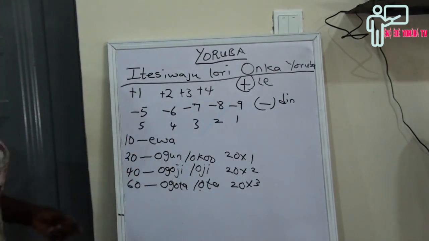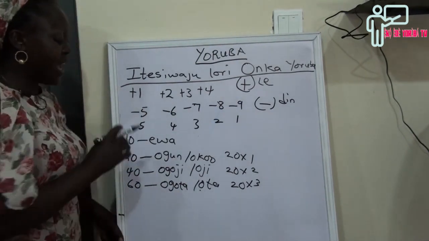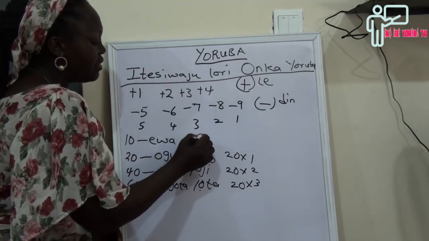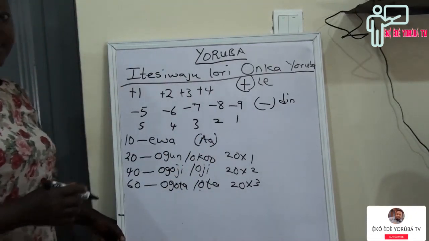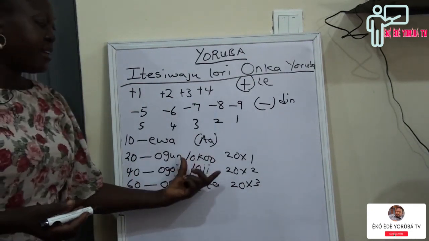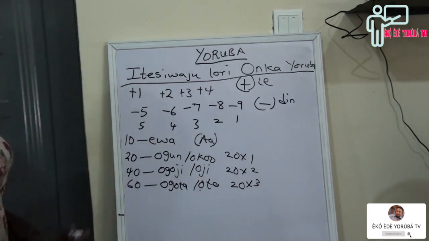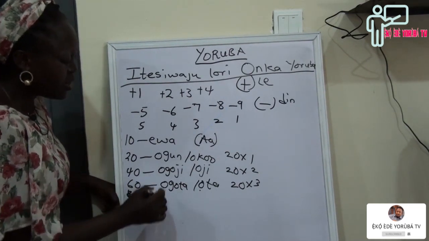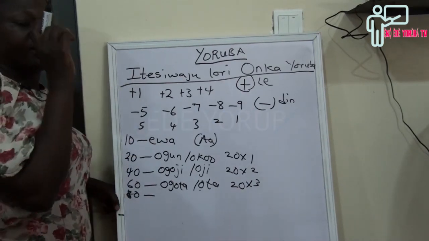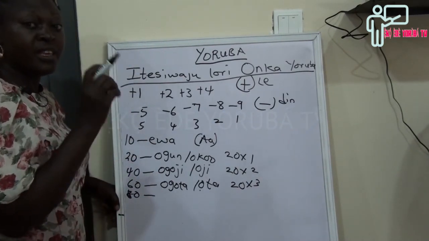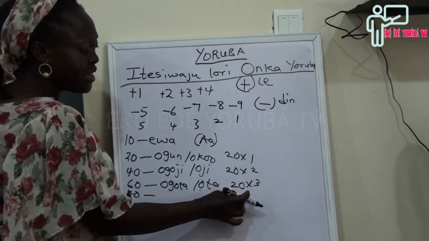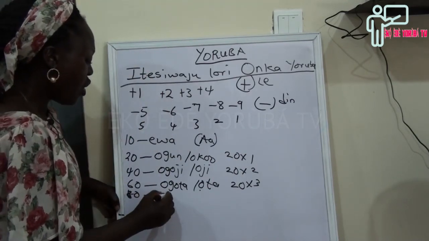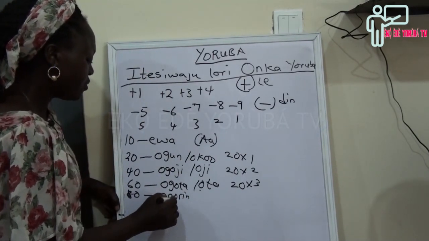If you remember, when we are saying the numbers in Yoruba, I told you it represents 10. So when we say 80, it means ogún mẹ́rin. That is 20 times 4, which is ọgọ́rin.